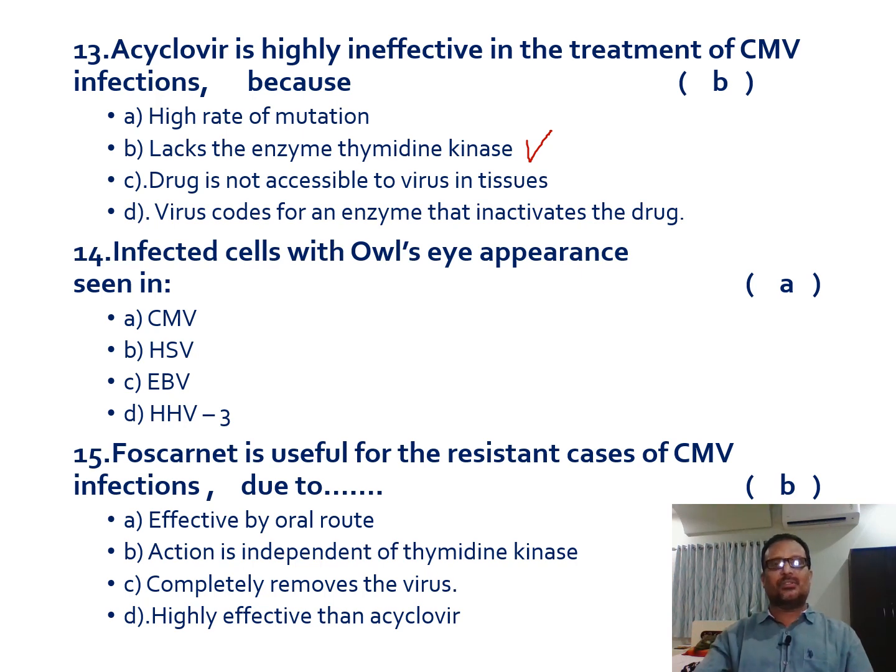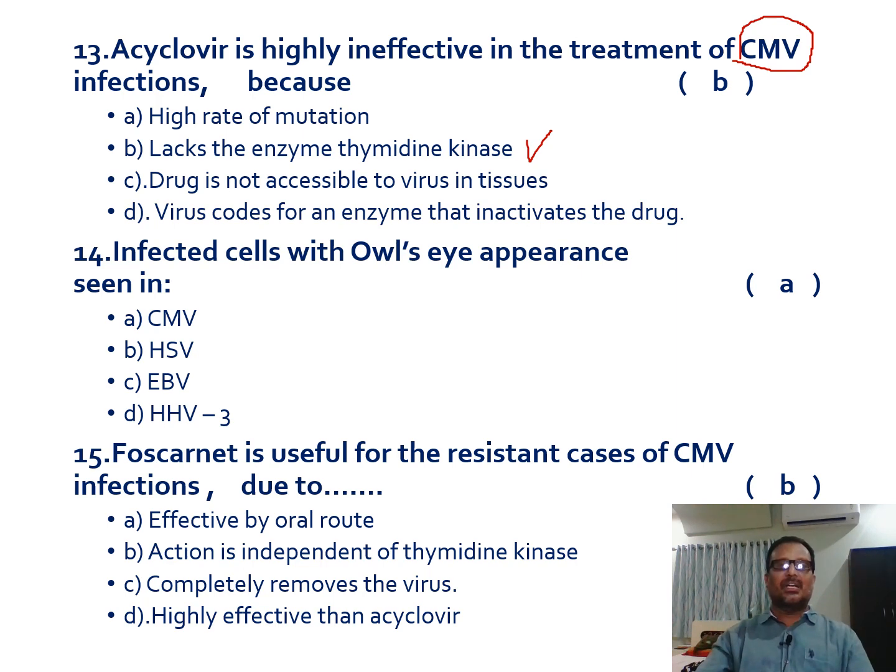To convert the acyclovir into acyclovir triphosphate, thymidine kinase is required. But in case of cytomegaloviruses, the thymidine kinase enzyme is not there. So whatever drug you give, that is acyclovir, can't get converted into acyclovir triphosphate, so it's not useful. So acyclovir is not useful to treat cytomegaloviral infections because these viruses lack the enzyme thymidine kinase.